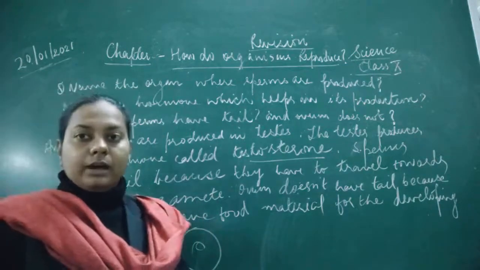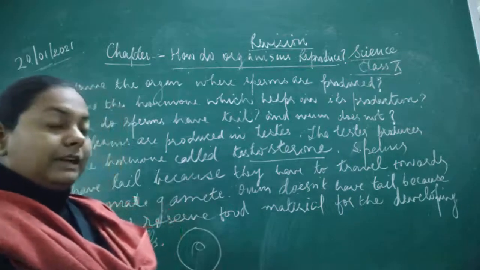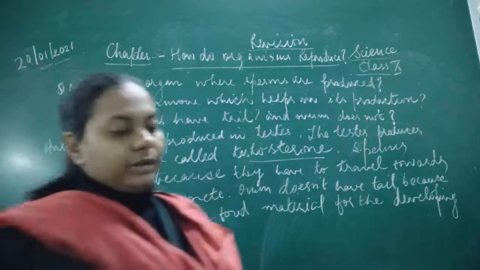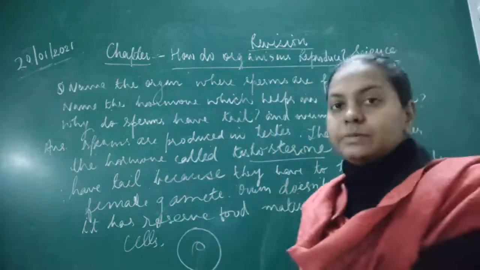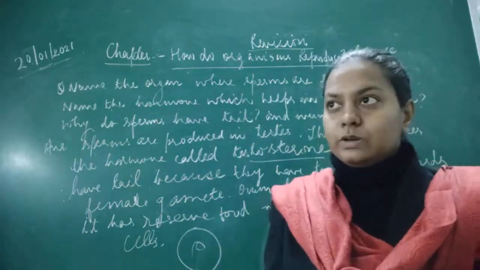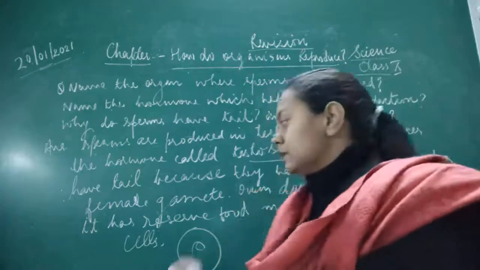It does not require any tail, because it doesn't have to travel anywhere. It only has to get fertilized and then it develops into a new individual. So it has reserve food material.